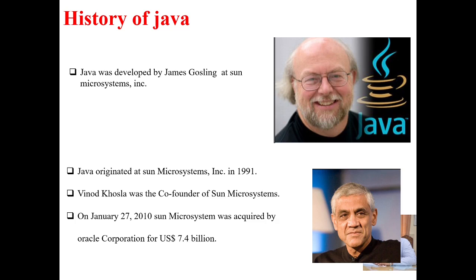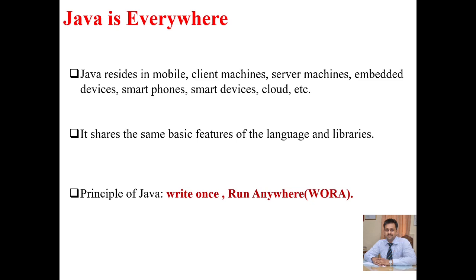On January 27, 2010, Sun was acquired by Oracle Corporation for US $7.4 billion. Java is everywhere. So what does this statement depict? It depicts that Java resides in mobiles, client machines, server machines, embedded devices, smartphones, smart devices, cloud, etc. It shares the same basic features of the language and libraries.